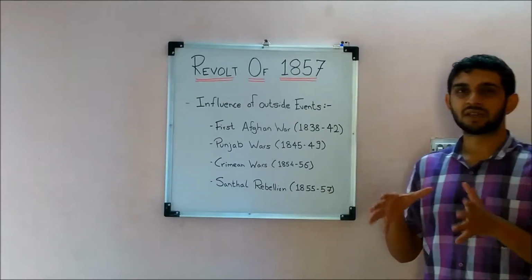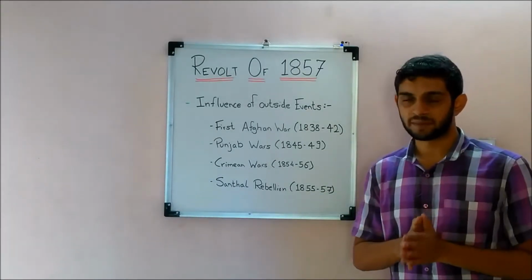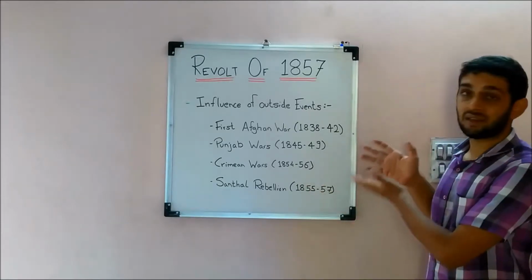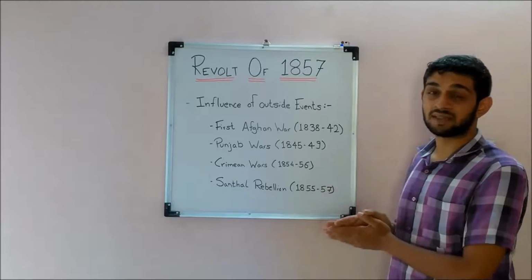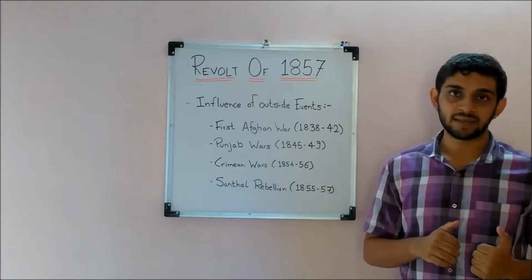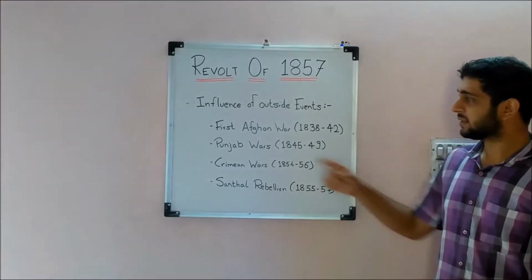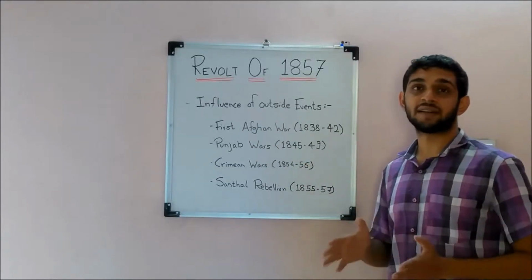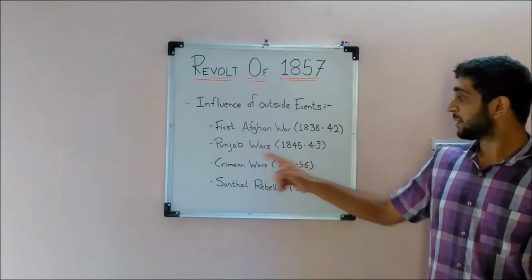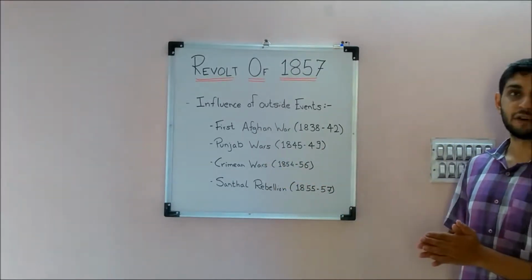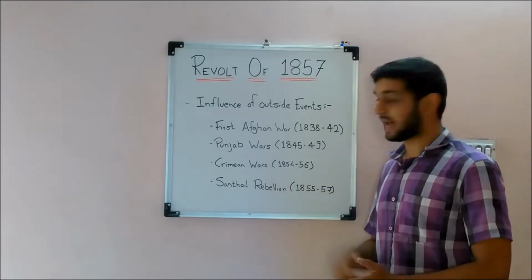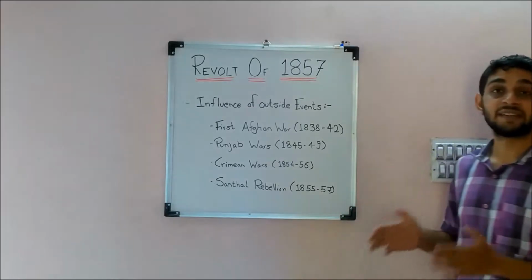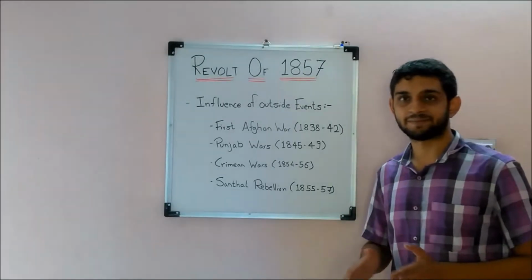So that had a psychological impact on the minds of people. If these Britishers can lose these wars or suffer huge losses in them, even we can do that. So these are the four events: the First Afghan War from 1838 to 1842, the Punjab Wars 1845 to 1849, the Crimean War 1854 to 1856, and the Santhal Rebellion from 1855 to 1857.